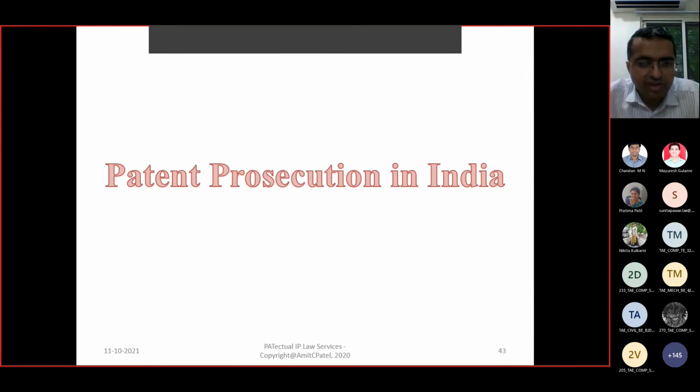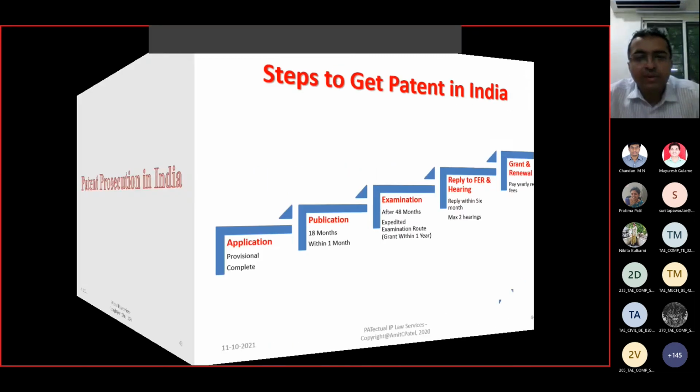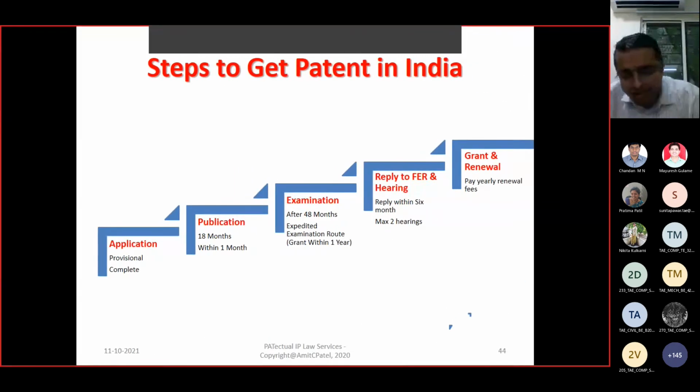Patent prosecution in India. Patent filing and getting the patent is a multi-stage, long procedure, and that's why you will require patience. First is the application stage, wherein you can file as provisional or complete.